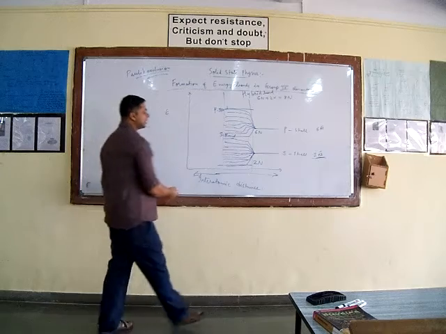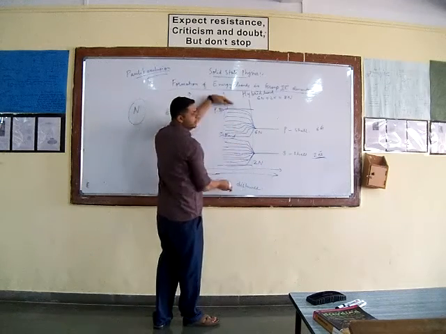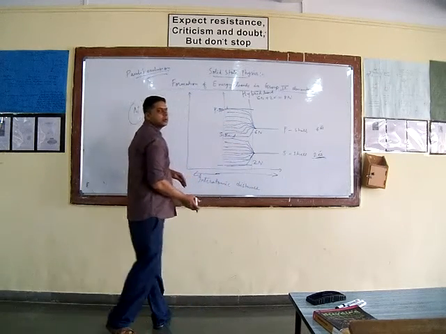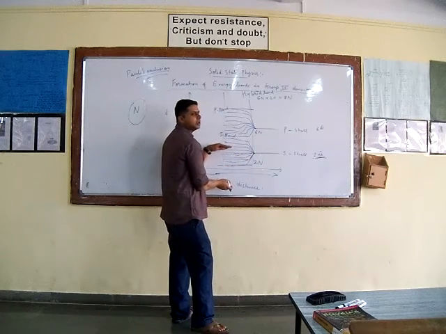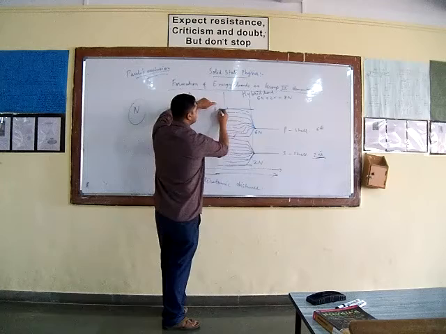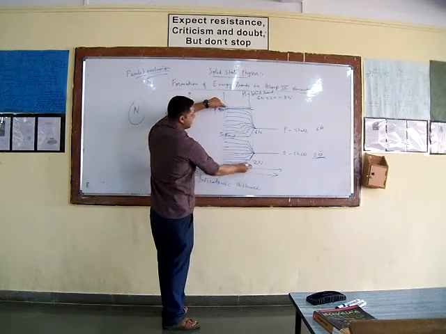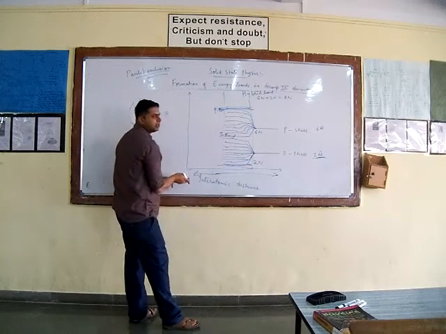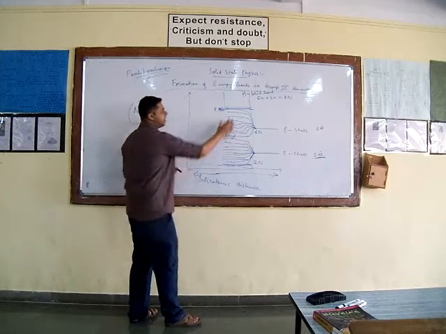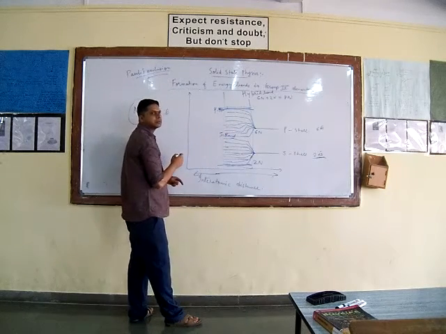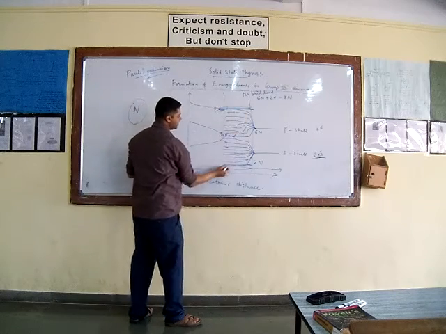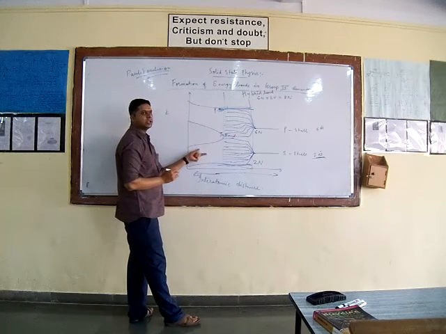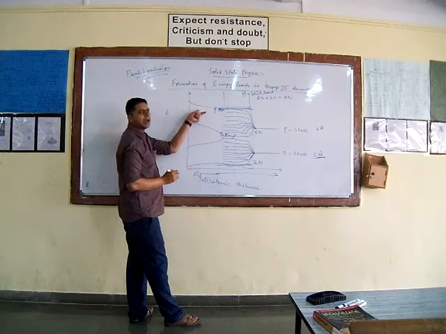You know that whenever interatomic distance is reduced, a single energy level will split up into a large number of energy levels. So here there is, suppose, one energy band which is a hybrid energy band. If you still keep on reducing the distance, then this hybrid band will also split up into two bands. One of the bands will have lower energy, the other band will have higher energy.